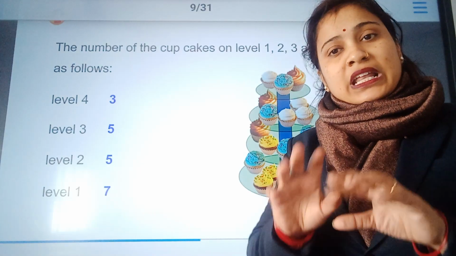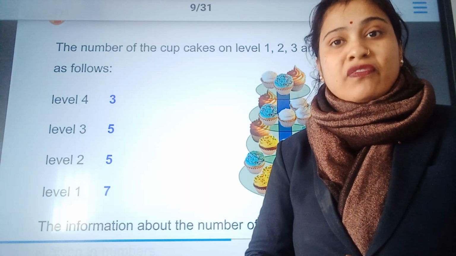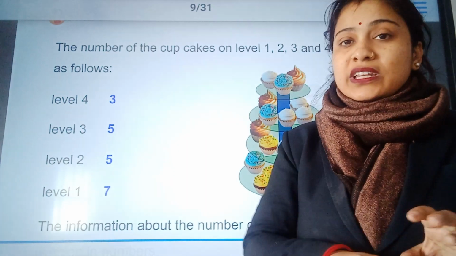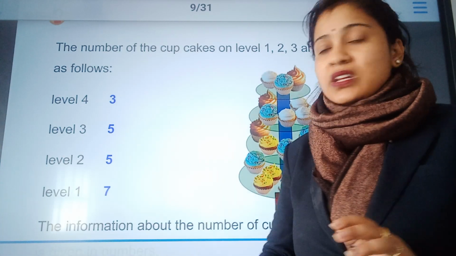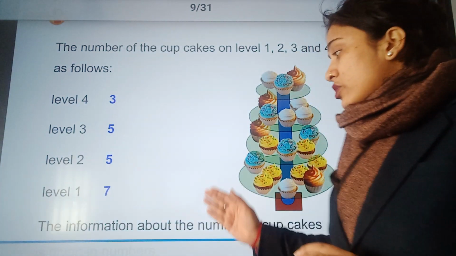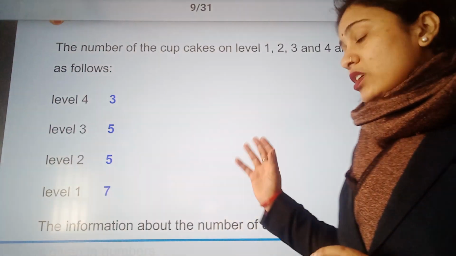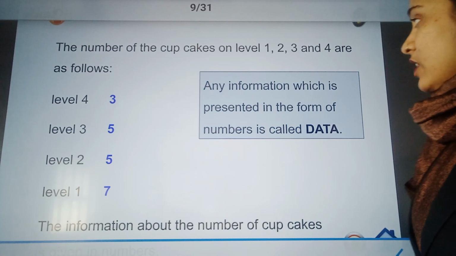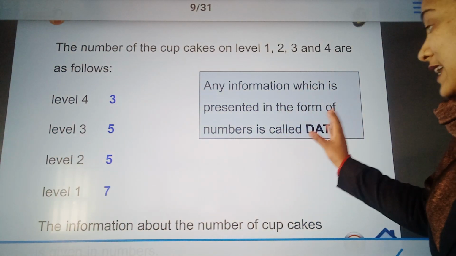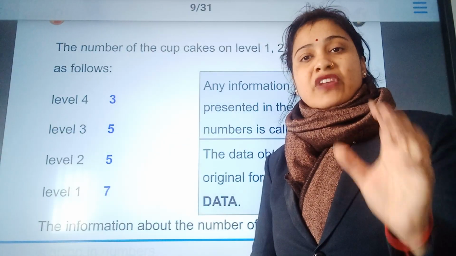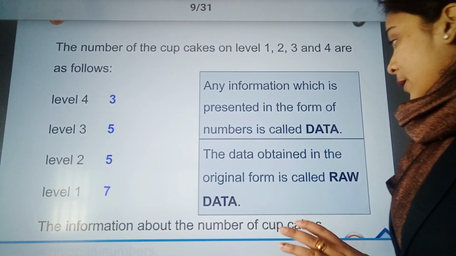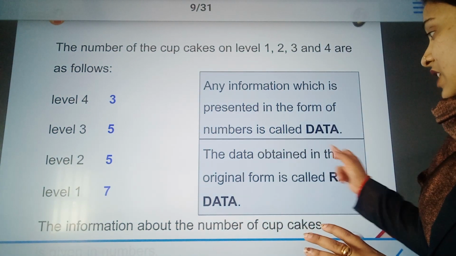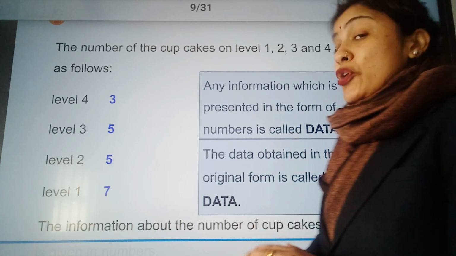Can you see that it is represented in the form of numbers? The number of cupcakes is represented in the form of numbers. So this information about the number of cupcakes gives you the data. Alright, so any information which is presented in the form of numbers is known as data. And the data obtained in its original form is called raw data.